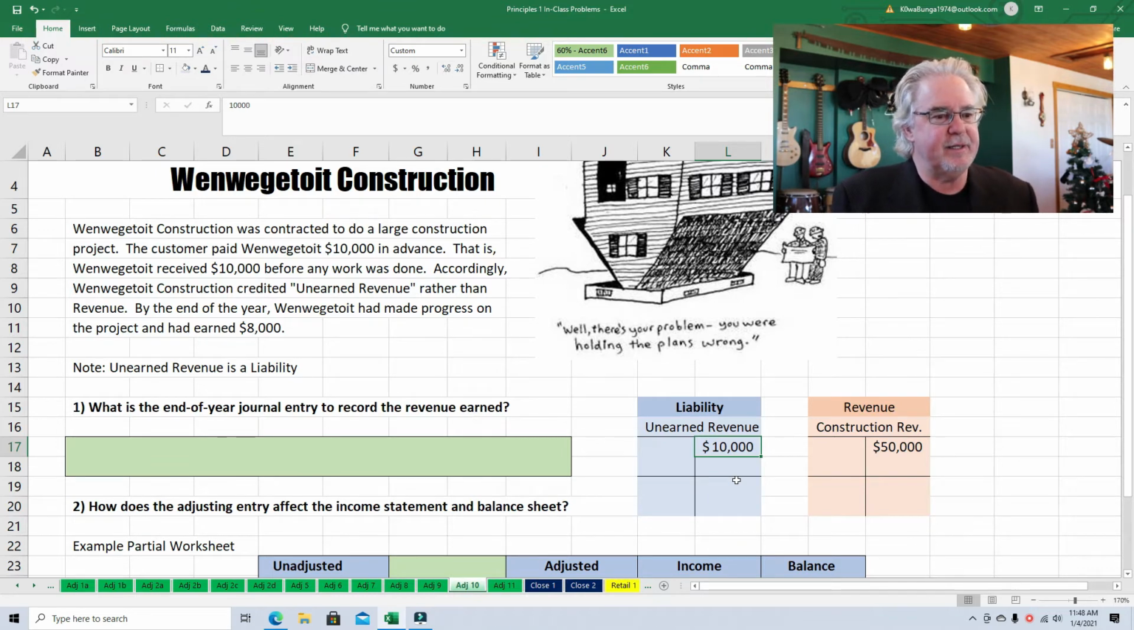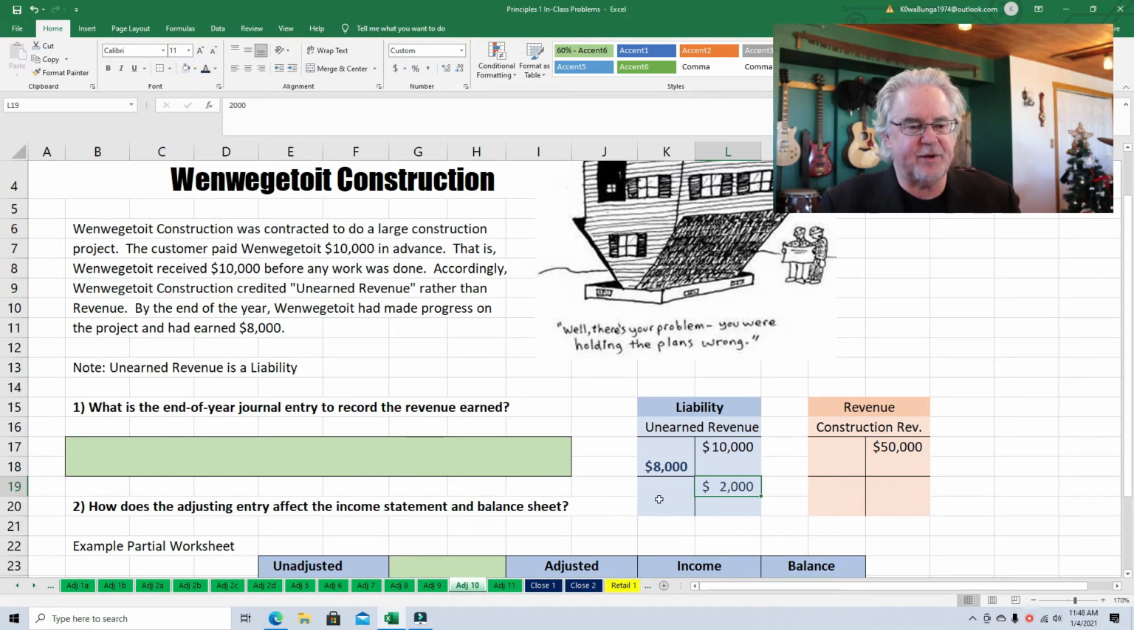Now, at the end of the year, though, they have earned $8,000. So that unearned revenue, most of it has been earned. So here's what we're going to do. And here's a couple little T accounts to show it. So here's our unearned revenue right at the very beginning of the year. And it turns out that they earned $8,000. So let's put $8,000 right here. And that'll bring that unearned revenue balance down to $2,000. Okay, so that account's all straightened out.